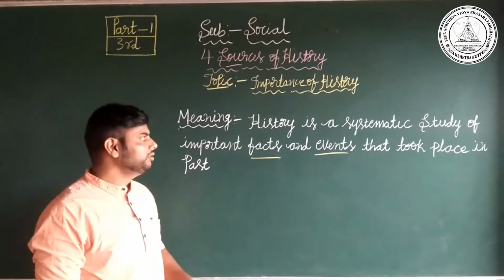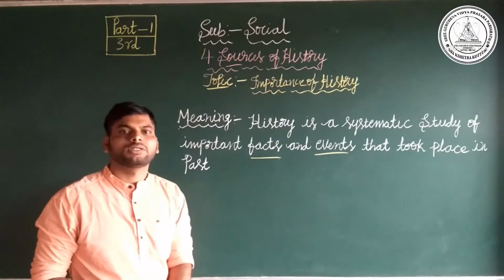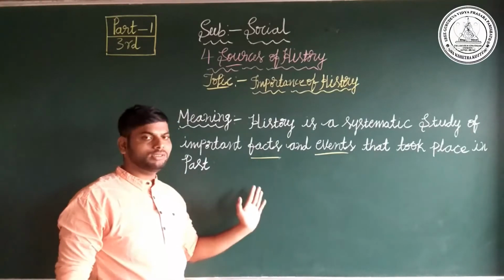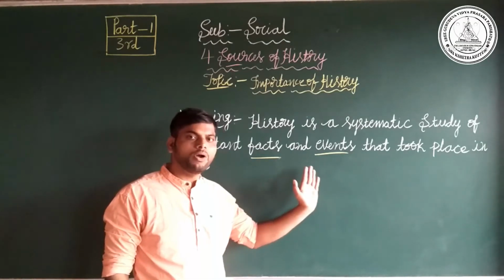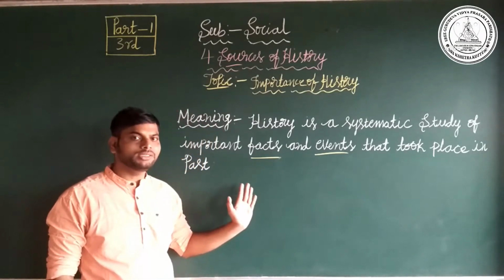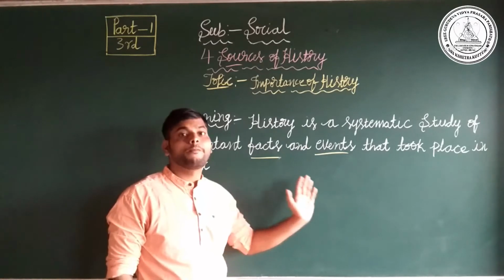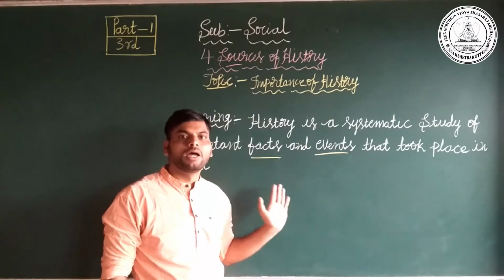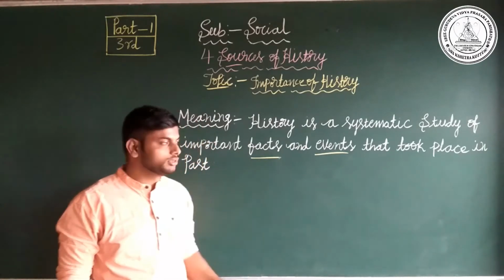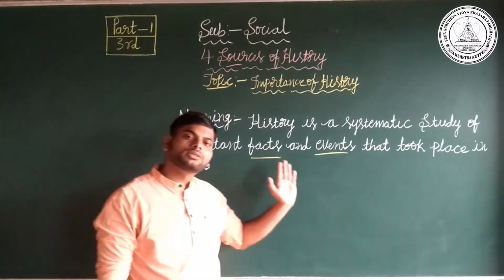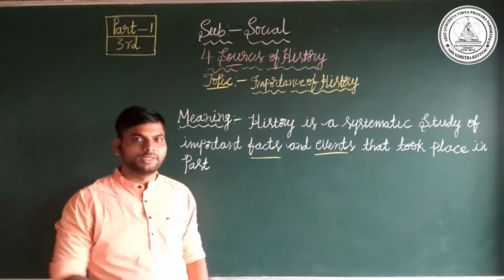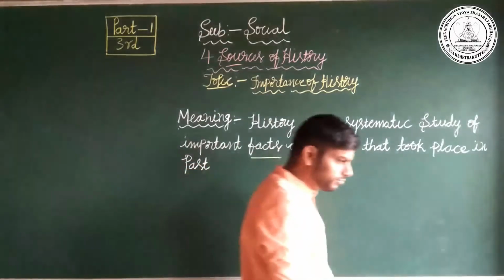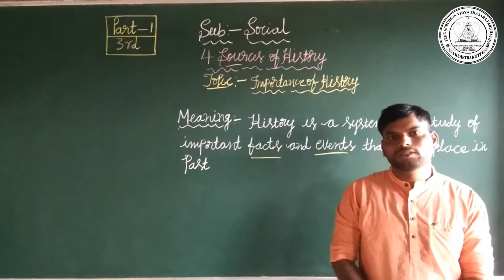In other words, history is a systematic study of important facts and events that took place in the past. That is what we call history. What is history? History is a systematic study of important facts and events.